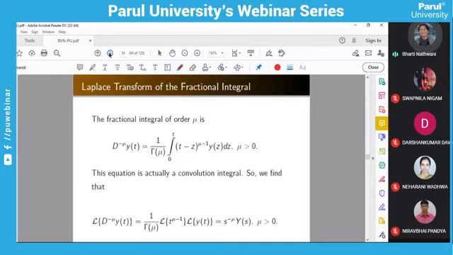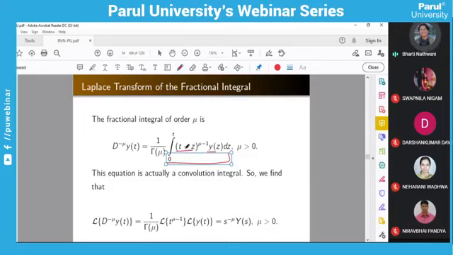Okay, so now we are going to use that to find the Laplace transform of the fractional integral. So the fractional integral of order mu is this. Now you observe this, this is nothing but a convolution integral. So if we apply the Laplace transform on this, it is nothing but the Laplace of this function and this function.